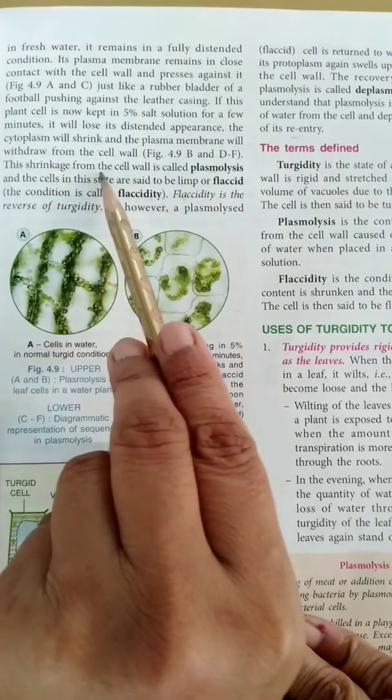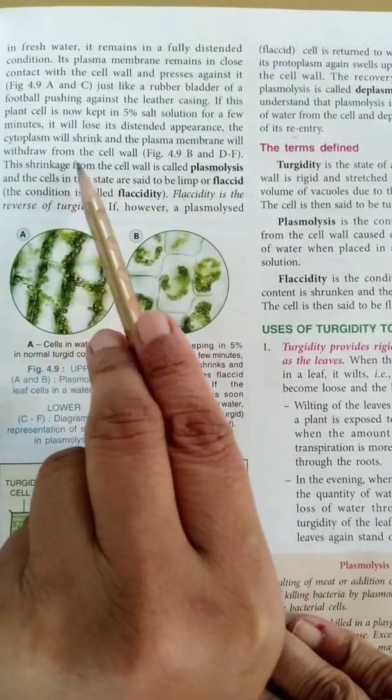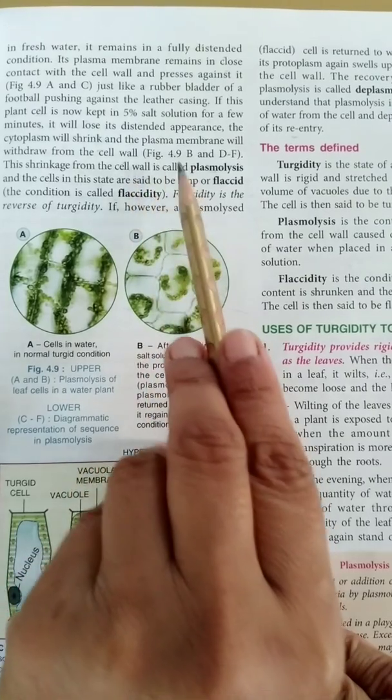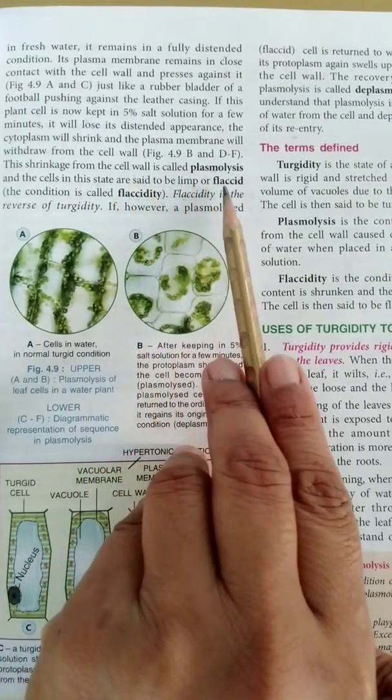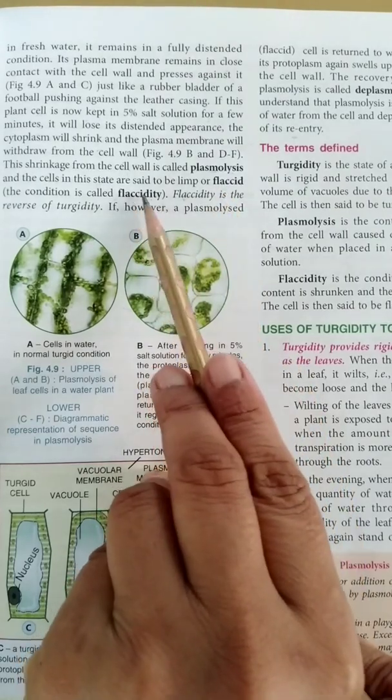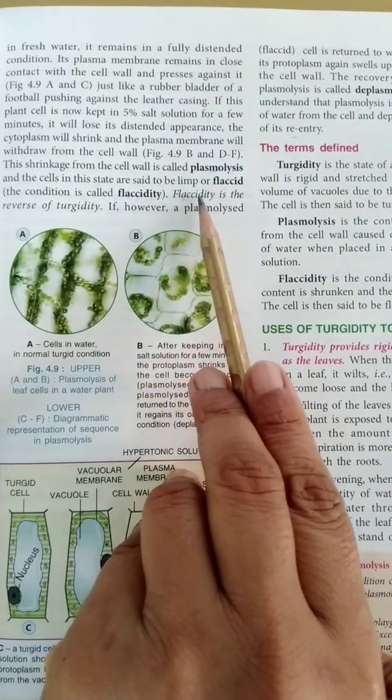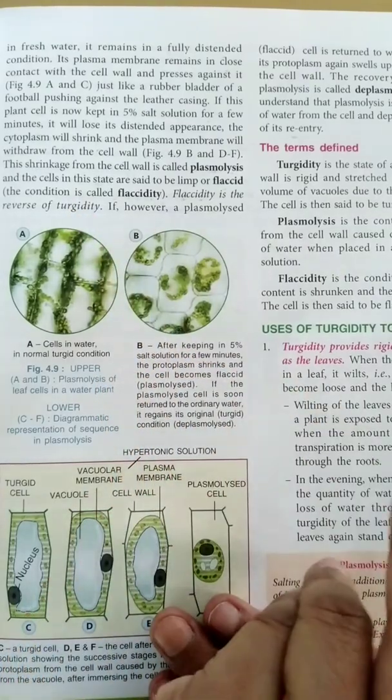This shrinkage of cytoplasm from the cell wall is called plasmolysis, and the state of the cell is called flaccid, and the condition is called flaccidity. But flaccidity is the reverse of turgidity.